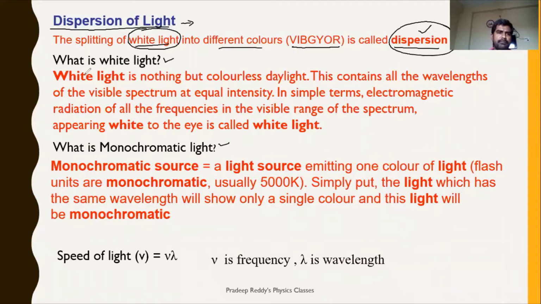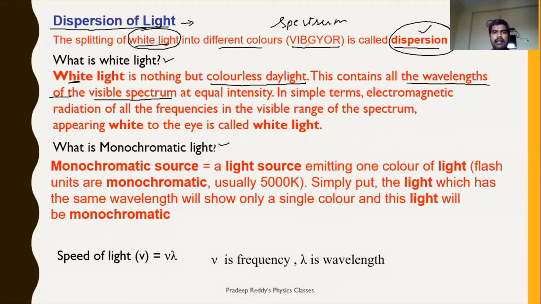So look here, white light is nothing but colorless light, colorless daylight. White itself represents that it does not have any particular color. This contains all the wavelengths of the visible spectrum. Visible spectrum is nothing but VIBGYOR. So this is nothing but the spectrum.